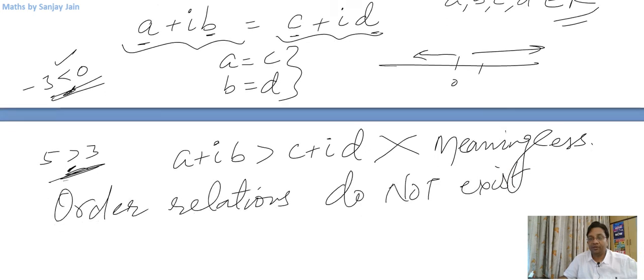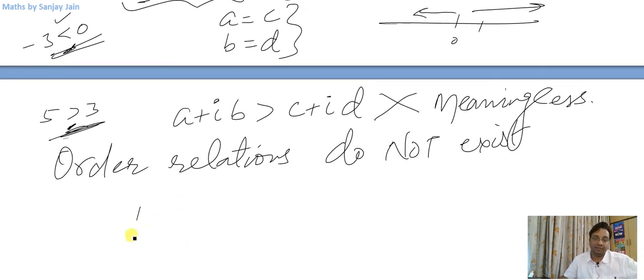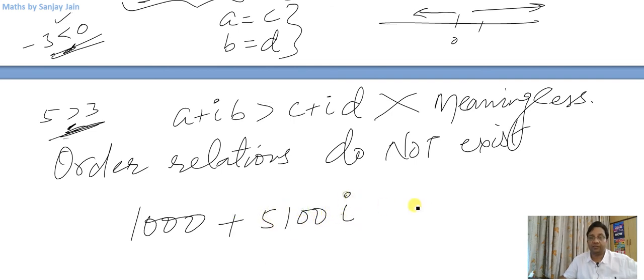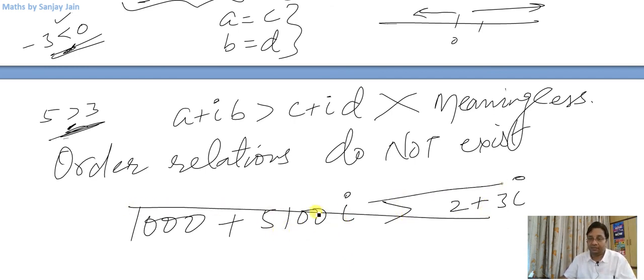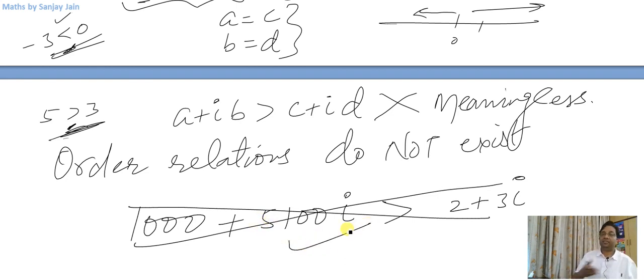So I cannot say, let us say I've got a complex number 1000 plus 5100 iota, and there is another number which is 2 plus 3 iota. Is this number greater than this? We cannot even say this, right? Because order relations do not exist. This question is a meaningless question, because in complex numbers we cannot ask such questions.